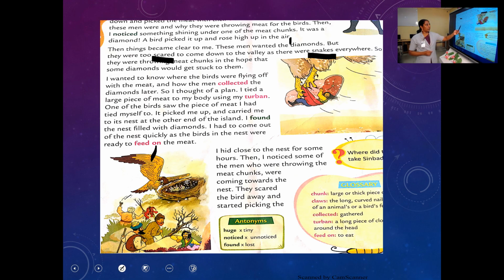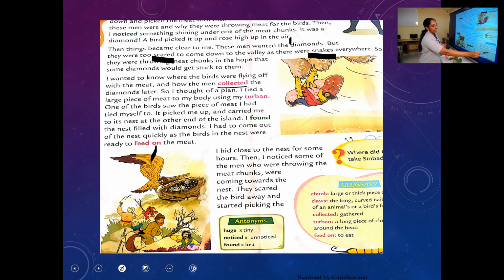I wanted to know where the birds were flying off with the meat and how the men collected the diamonds later. You are also curious to know, if the birds are coming down and taking the piece of meat, where they are going and what they are doing with the meat. They wanted to know. That's why I told you Sinbad became very curious. He became curious to know what is going to happen. So he was checking it. Okay.